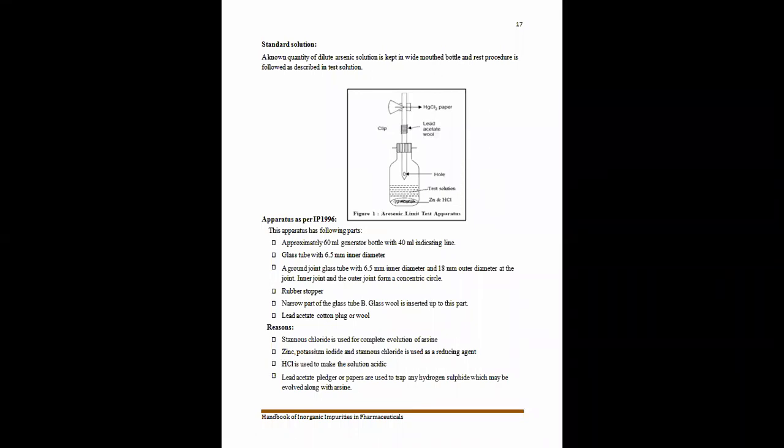Now see here, there is a mercuric chloride paper, then a rubber bung, then the glass tube, then here is the filling of zinc plus arsenic plus test solution, and this is our glass tube. So this is the Gutzeit apparatus, which is used for the test as well as the standard solution.